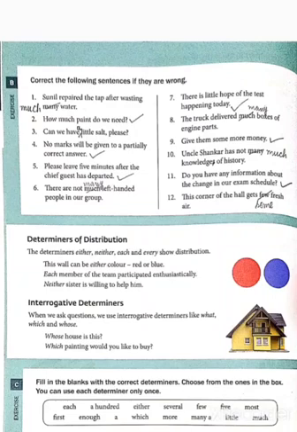Is it clear? Each is used for two or more persons or things, and every is used for more than two. For example, each person got his share. Every is stronger than each.